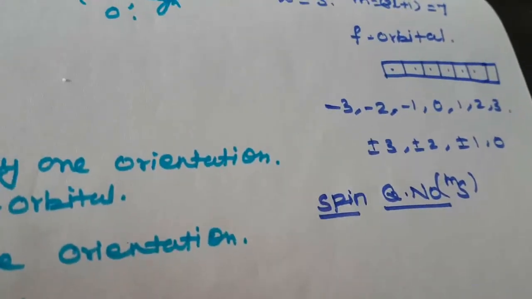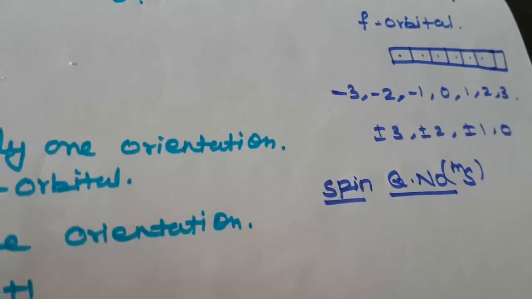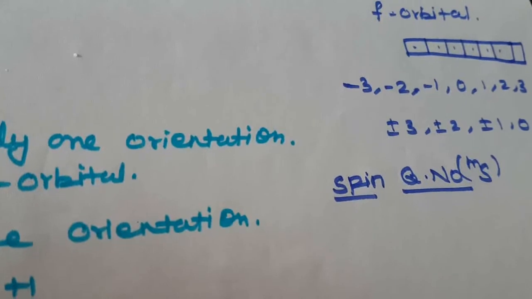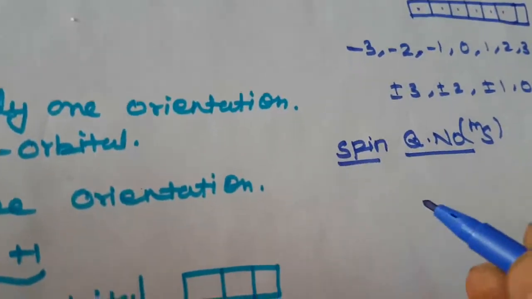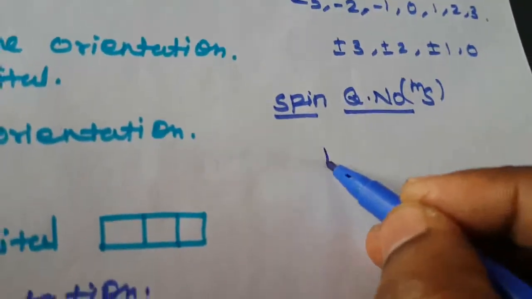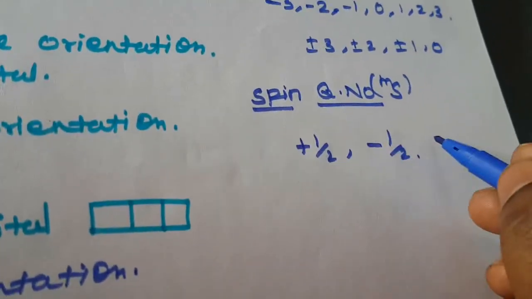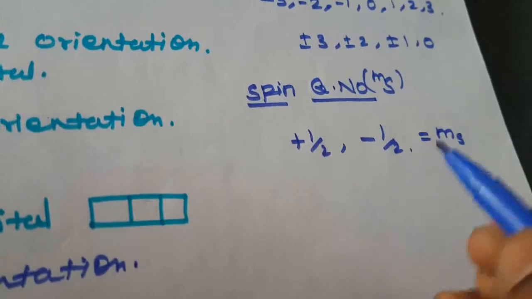That is the direction. For the spinning of the electron, a maximum of 2 values are possible in the quantum number, plus half and minus half.